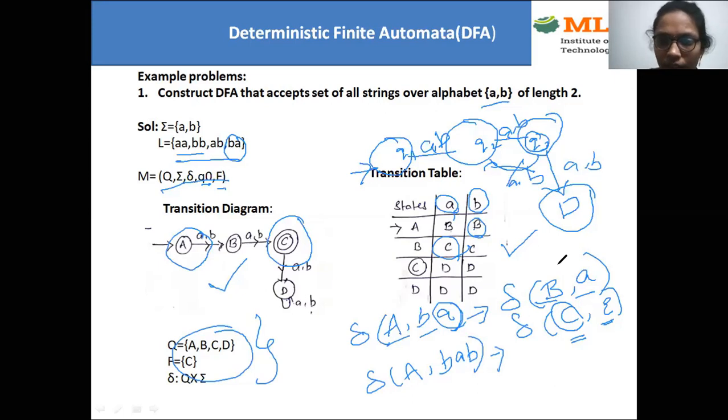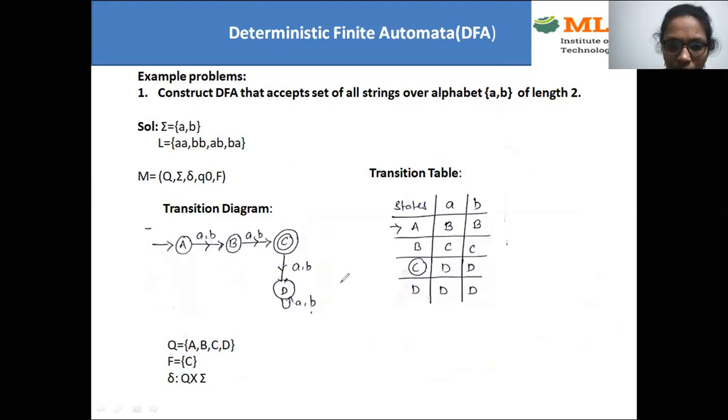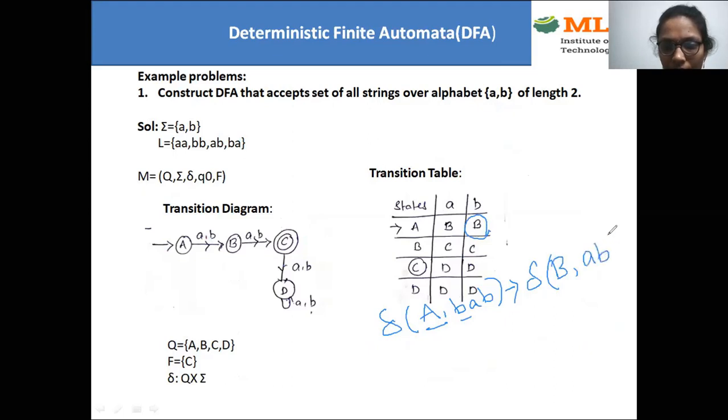I'll just try to clear the screen. Then, so now what is the string we have? Delta, the starting state is A, and the string I want to check is BA. So A on B, where is it going? A on B goes to B, and the remaining string is A. Now B on A is going to C, and the remaining string is B.